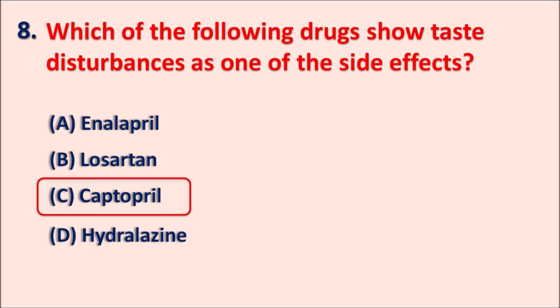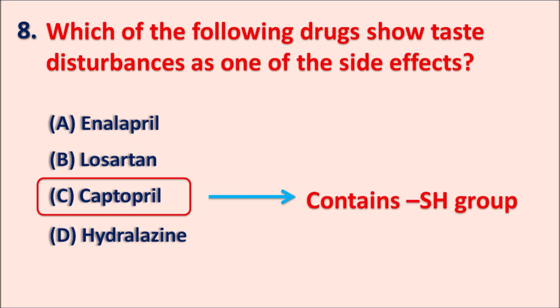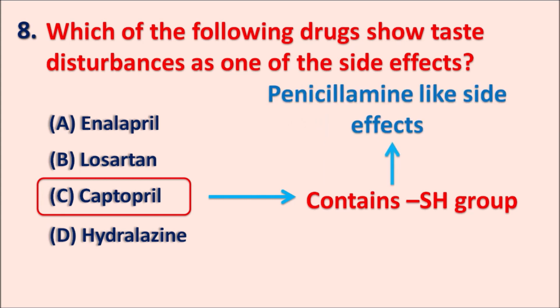Both enalapril and captopril belong to the category of ACE inhibitors, but captopril only shows the taste disturbances because captopril has a thiol group in its structure, and since it contains the thiol group, it produces a few other side effects which are commonly known as penicillamine-like side effects. Penicillamine is one of the metabolites of penicillin which also has a free thiol group, which produces a few other side effects like taste disturbances and neutropenia. All this is because of the presence of the free thiol group. And captopril also produces similar side effects because of the free thiol group.